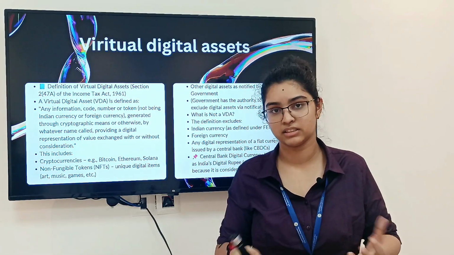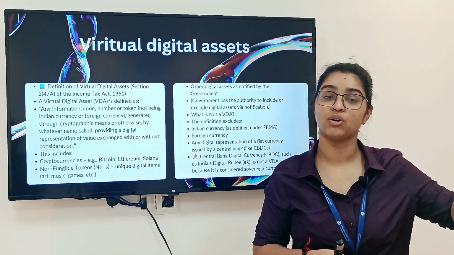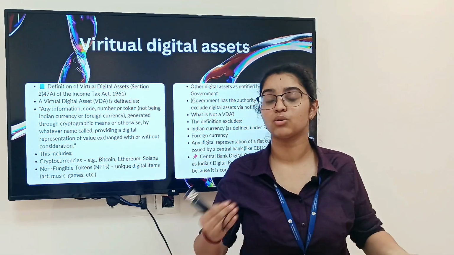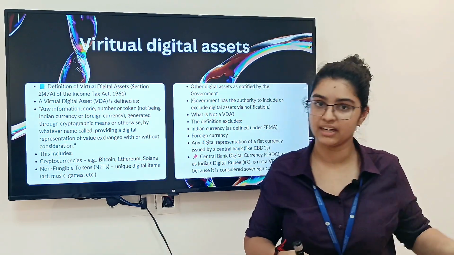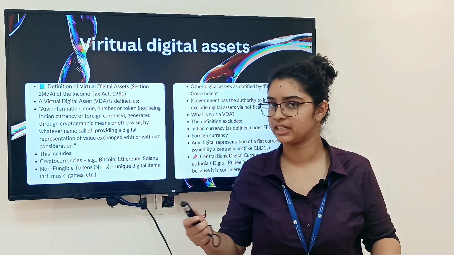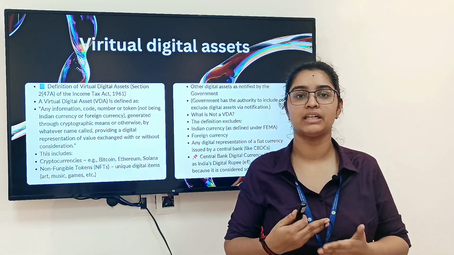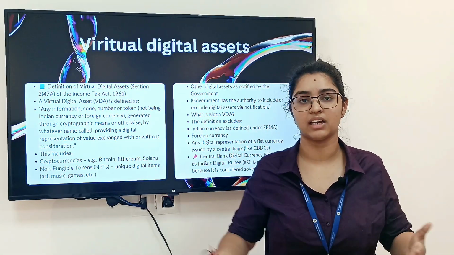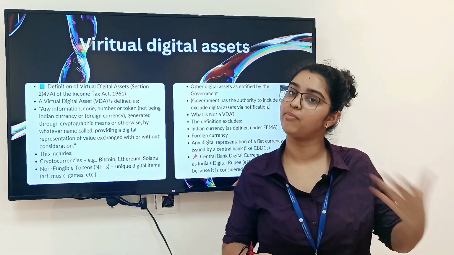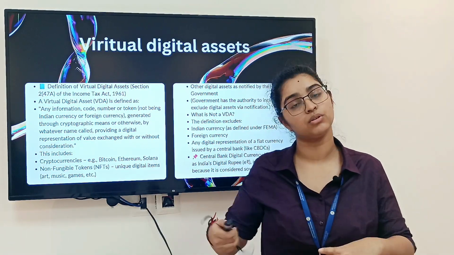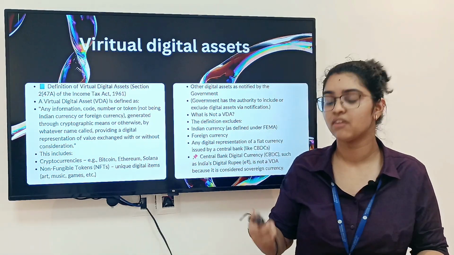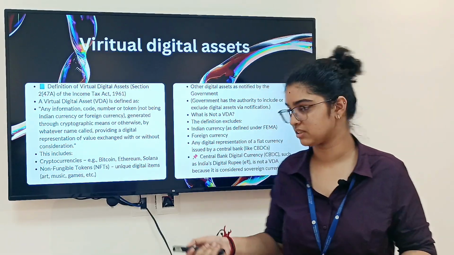Whatever digital currencies are issued by the authorities that can issue them, those will not be considered as VDA but will be considered as normal currencies. So usually crypto or anything that is done by cryptography or blockchain technologies, only those kinds of assets which are generated will come under virtual digital assets.